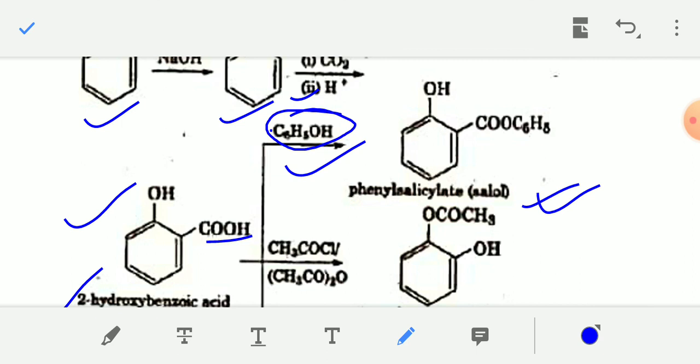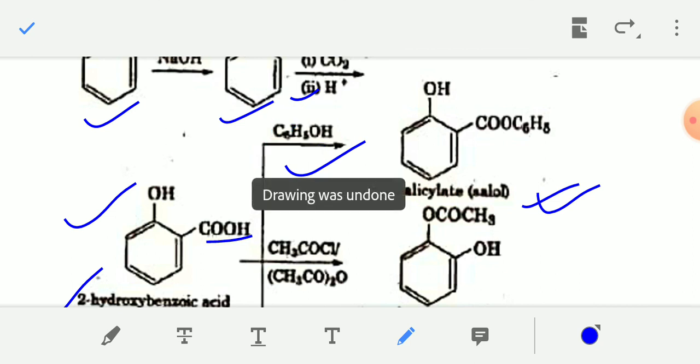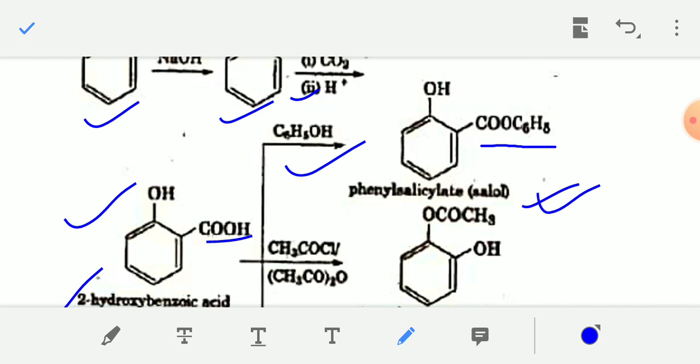When phenol reacts with salicylic acid, there will be a reaction between the OH group of phenol and the COOH group, the acid group of salicylic acid. The product will be phenyl salicylate. The acid group of salicylic acid will be converted into COOC6H5. This is known as phenyl salicylate or salol. It is an important compound, you have to remember this, the reactions of phenol are mainly important.